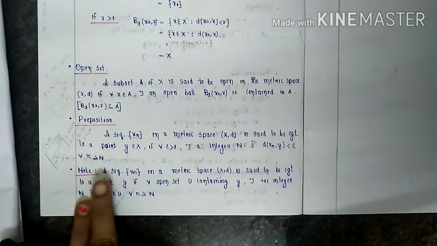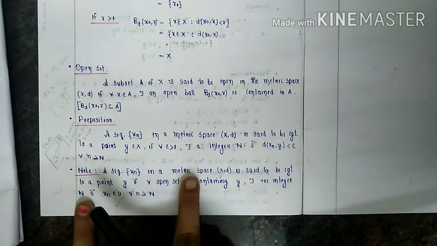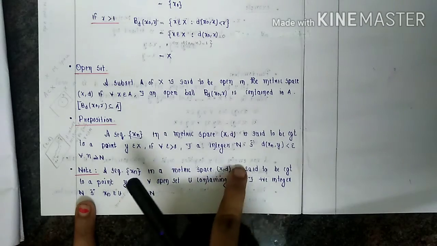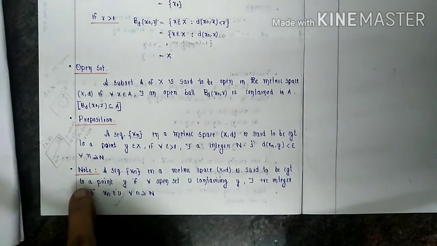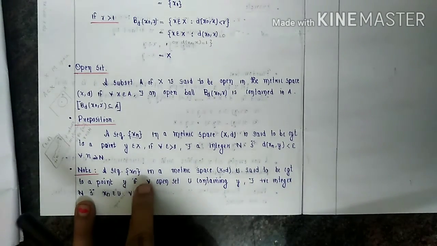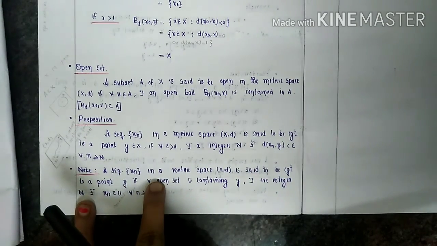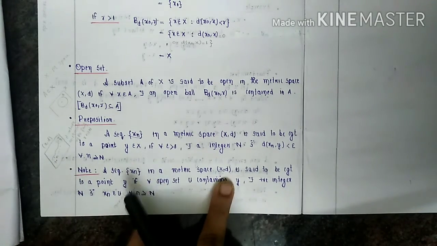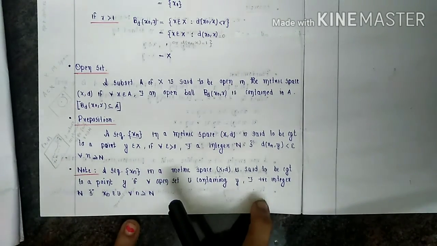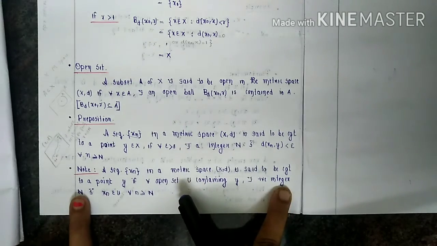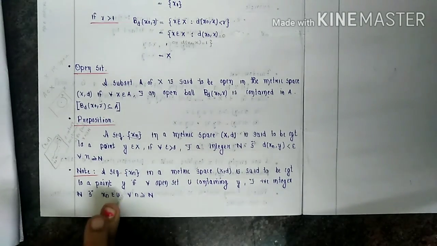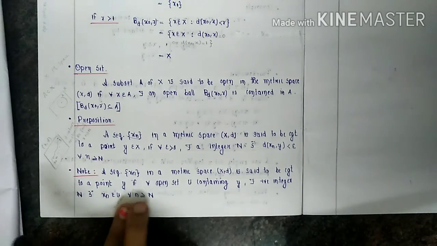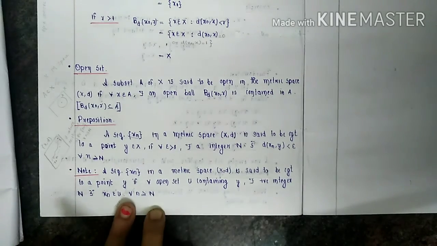A sequence (xn) in a metric space X is said to be convergent to a point y if for every open set U containing y, there exists a positive integer N such that xn is an element of U for all n greater than or equal to N.